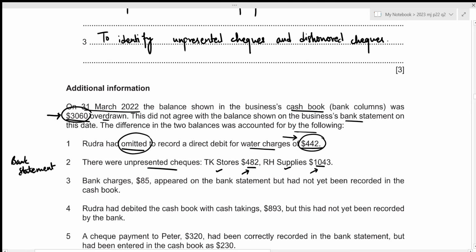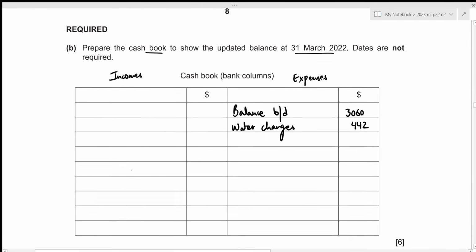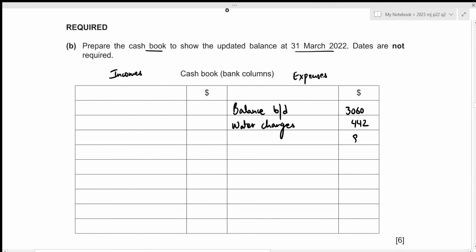The third one is bank charges of 85 appeared on the bank statement. So this is already adjusted in the bank statement, but not yet been recorded in the cash book, which means that we need to record this 85. And remember that this is bank charges, which is definitely an expense. So we just need to record this amount of 85 on the credit side of our cash book. Let's write it down. So that's going to be 85 as bank charges.